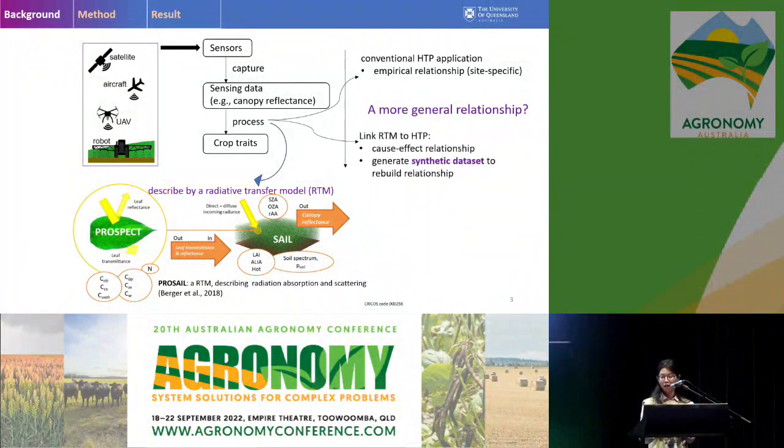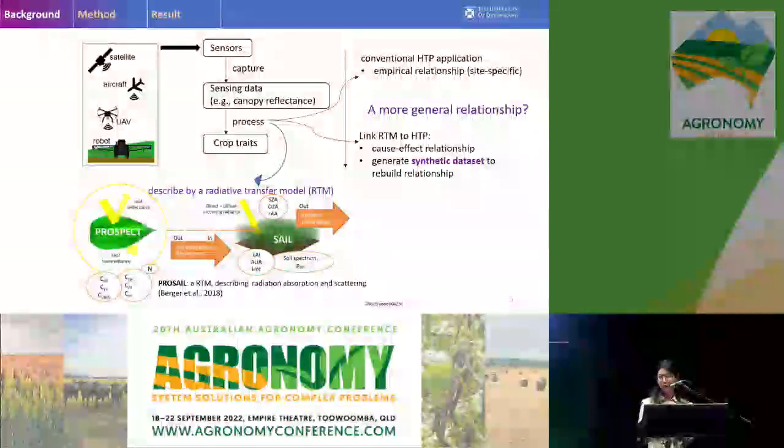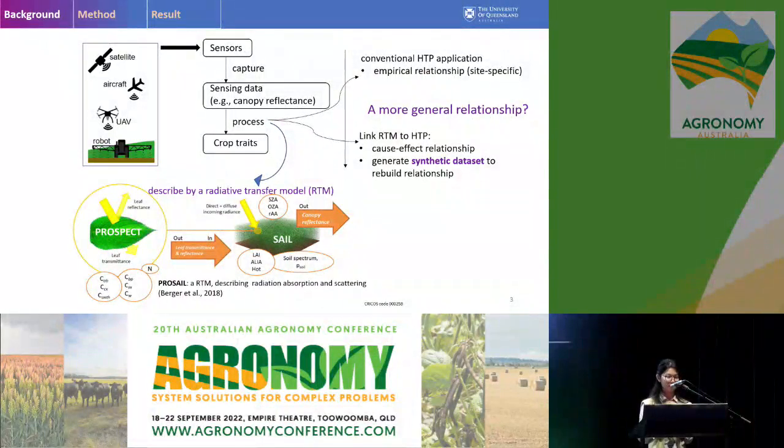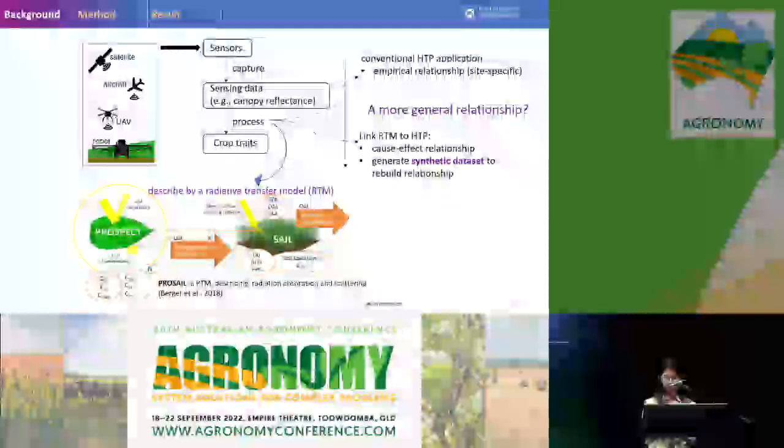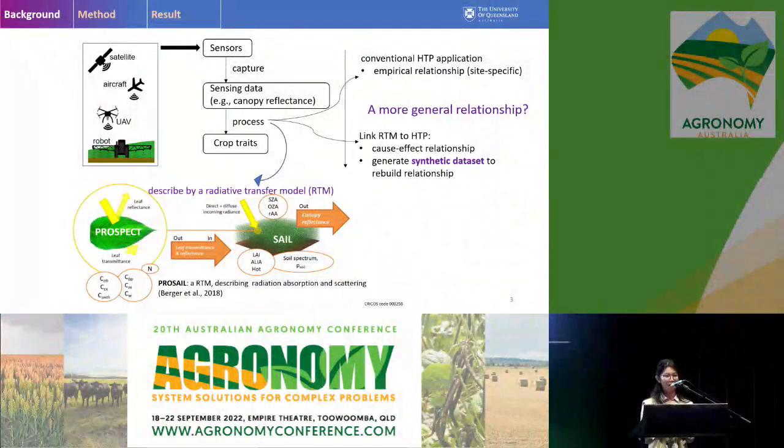So if we integrate the radiative transfer model into high throughput phenotyping, we can create a more general relationship in two ways. The first way is we can just use the cause-effect relationship built into the radiative transfer model, so that we can back-calculate the crop trait from the canopy reflectance data. Or the second way is we can use the radiative transfer model to simulate a synthetic data set, and then we can rebuild a relationship from this synthetic data set.